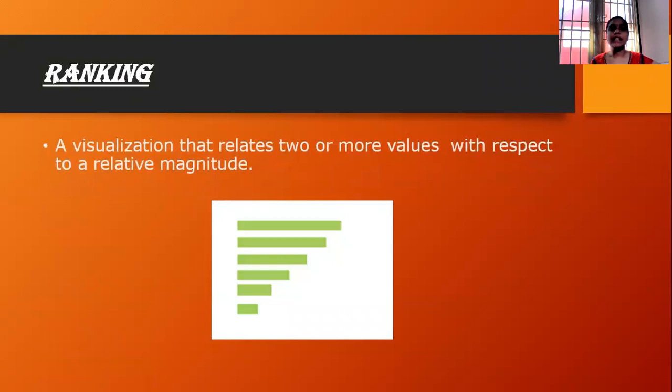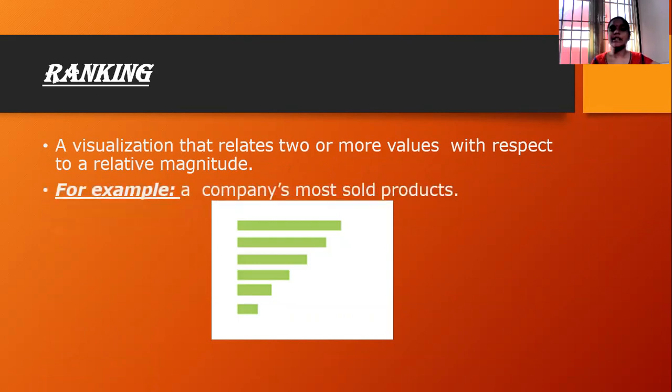First one is ranking. What is ranking? Ranking means a data visualization that relates two or more values with respect to a relative magnitude. For example, if you take a company's most sold products, we can rank them either in ascending order or descending order in this format. This is a basic representation of ranking.